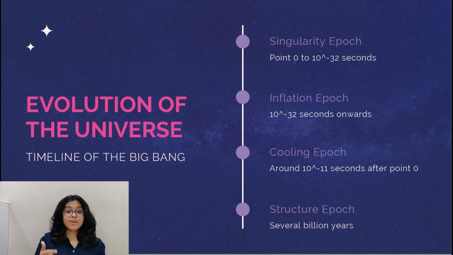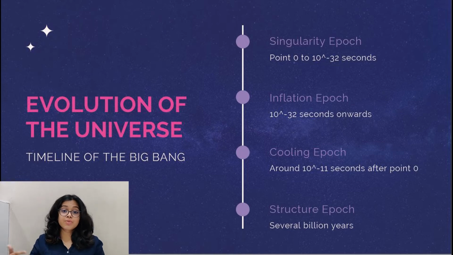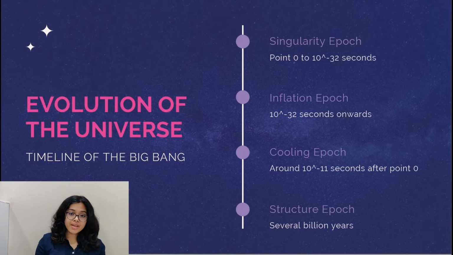Now, the last period of time that we talk about is the structure epoch. The name itself suggests that here during this period all the matter is going to take some shape, right? So during this period, slightly denser regions of almost uniformly distributed matter in the universe started getting more gravitationally attracted to each other, because of which they became more dense, forming gas clouds, stars, galaxies, and other astronomical structures that we see today, right? So this was what was in the structure epoch.